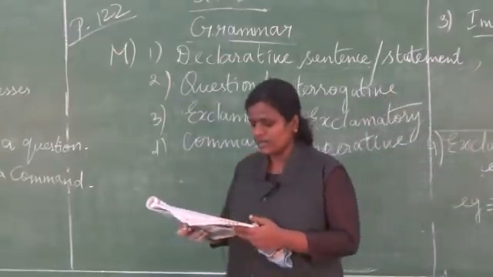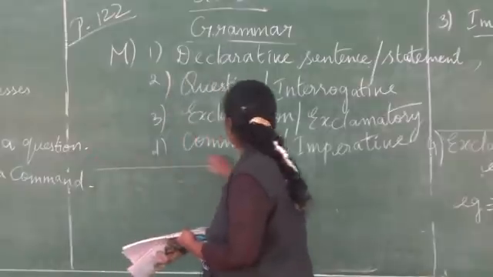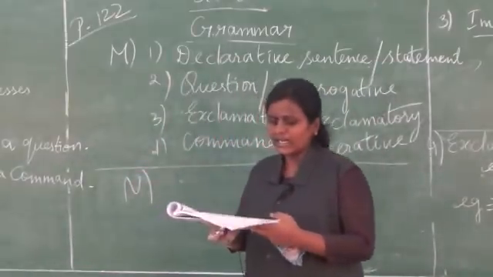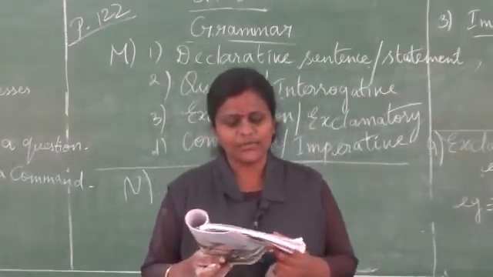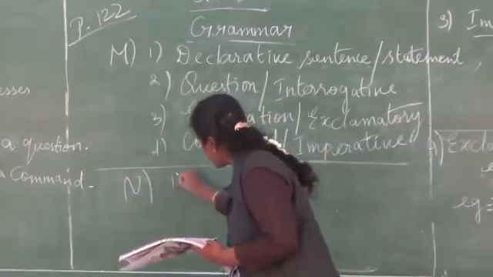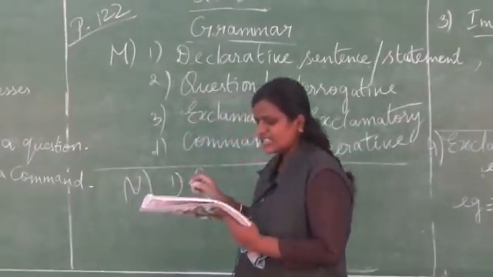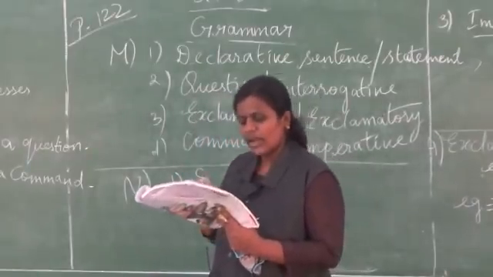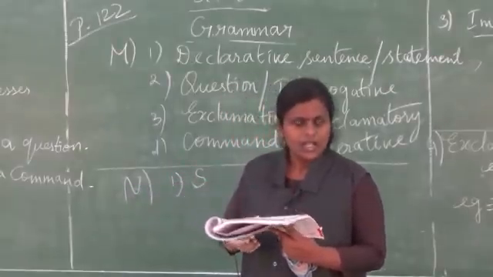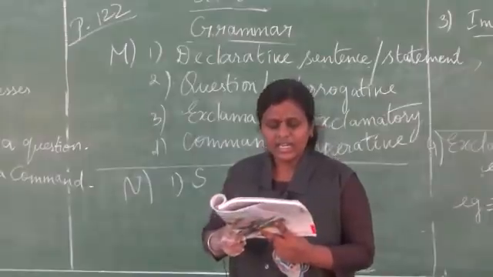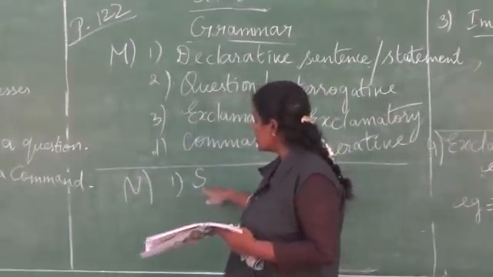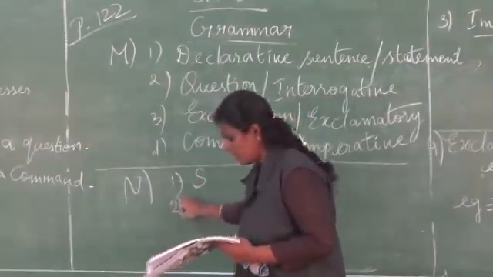Next, see here. The tendril moved towards grandfather. What type of sentence is this? If it is a statement, you can give S. If it is a request, you can give R. If it is a command, you can give C. So we'll see now. The tendril moved towards grandfather. What type of sentence is this? Statement. So I have written here S.